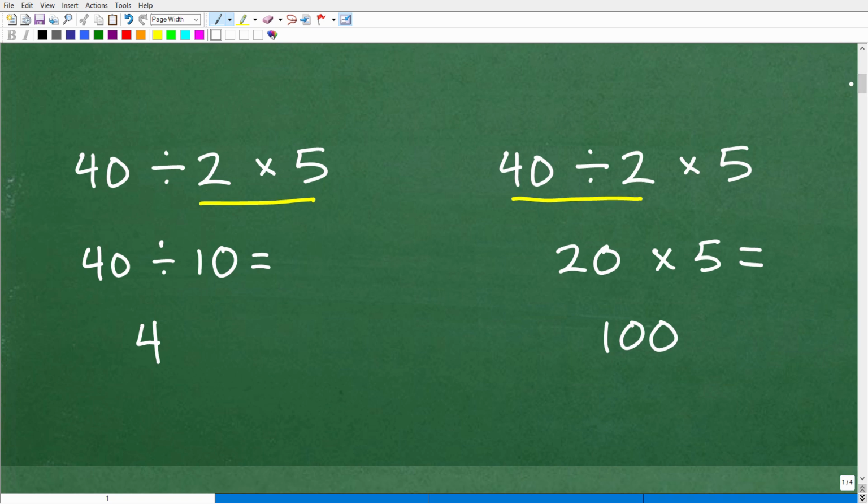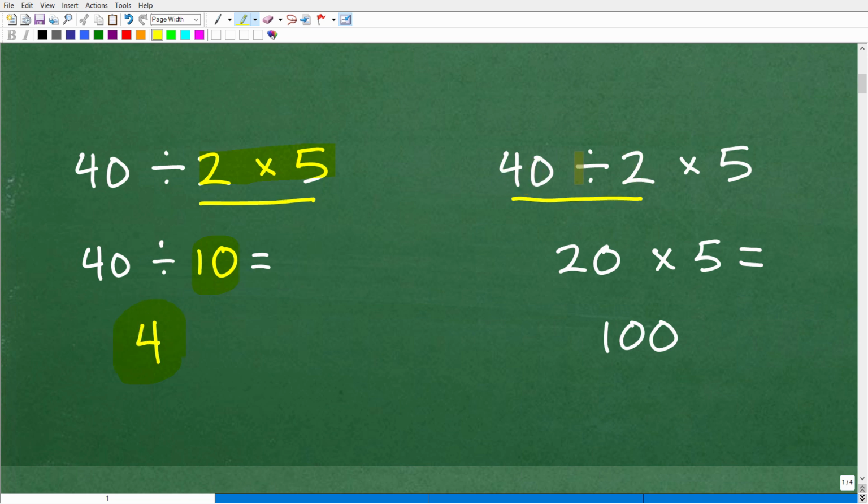All right, so here we go. There are two basic ways we can do this problem. I can say, okay, 40 divided by 2 times 5. Well, I can go 2 times 5, that's 10. So then I have 40 divided by 10, that's 4. That seems reasonable. I'm doing multiplication and division, right? Everything seems fine with this answer.